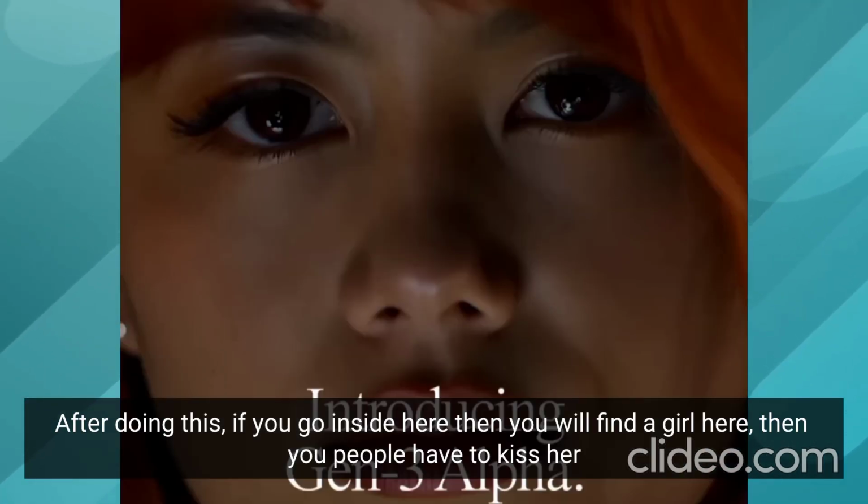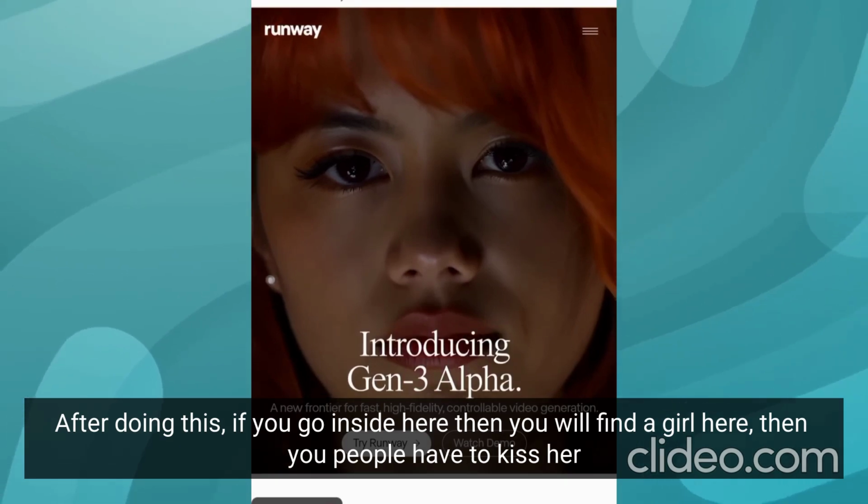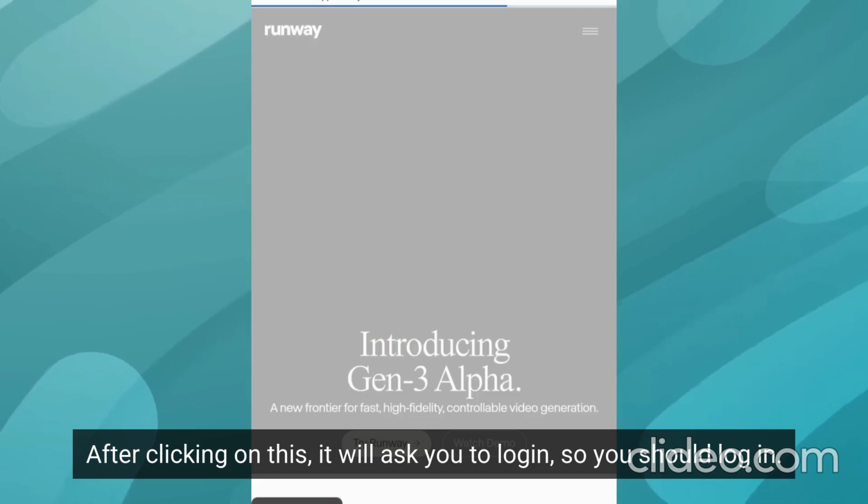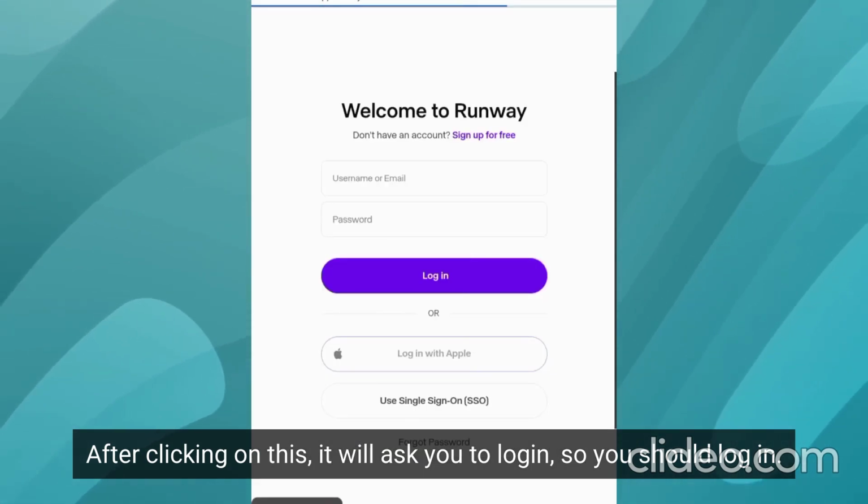After doing this, if you go inside here, you will find a girl here. You don't have to do anything. The Try Runway option will appear below. You just have to click on it. After clicking on this, it will ask you to log in, so you should log in.